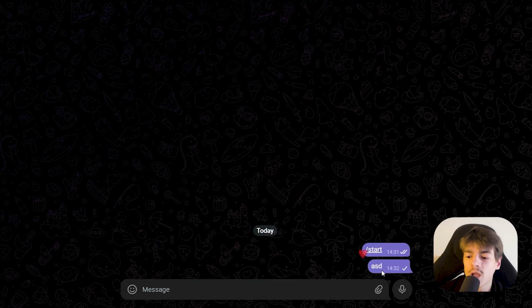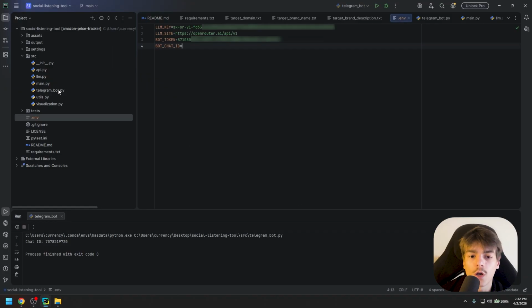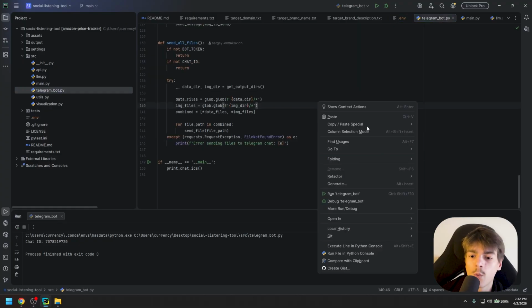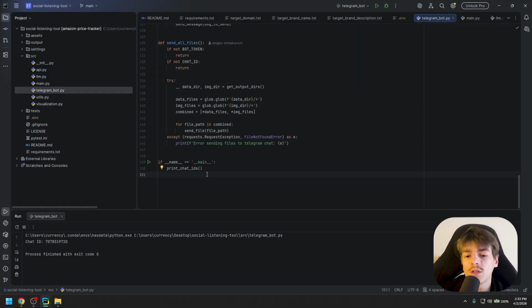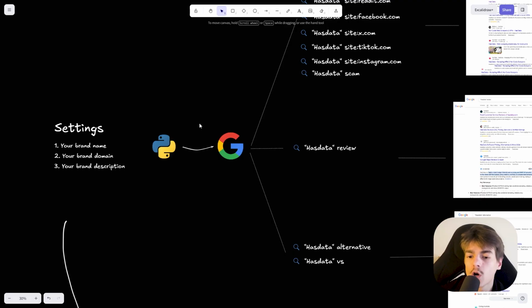So we're going to send a random message and then go to the code and click on Telegram bot, and we're going to run this file. This is going to print all the chat IDs of the people that messaged the bot. Since we are the only ones that message it, we only get our ID. So we're going to copy it and paste it to the .env file. Now we are almost ready to run the script. We just need one last thing.